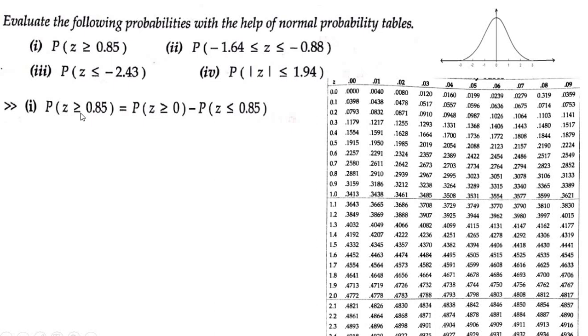So whenever you have probability of z greater than or equal to z2, then that is equal to probability of z greater than or equal to 0 minus probability of z less than or equal to z2. Go through the result, you will get to know.